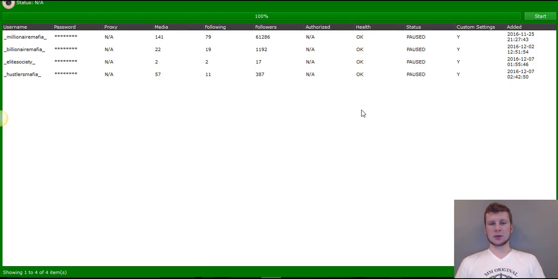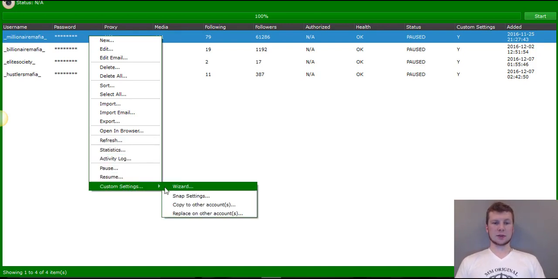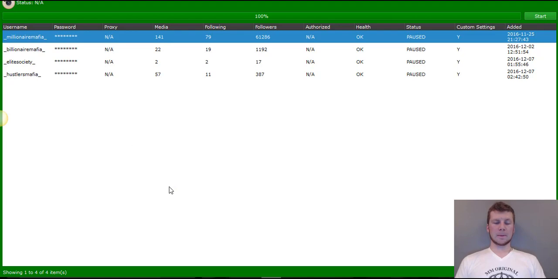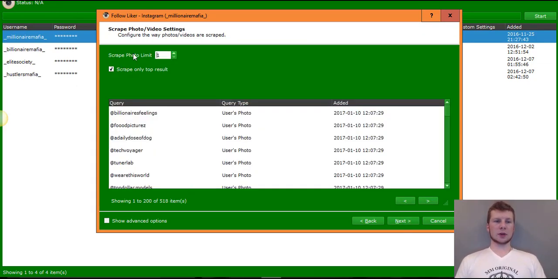So now that you've added your account, here is what you're going to do. Say for example Millionaire Mafia, you right click it, you'll go down to custom settings and click wizard. This is going to open up your settings to adjust. Make sure that you do not have show advanced options. You do not want that on. All you're simply going to do is click scrape photo and like. Then you're going to click next. You want to make sure that scrape photo limit is set to 1 and scrape only top result.